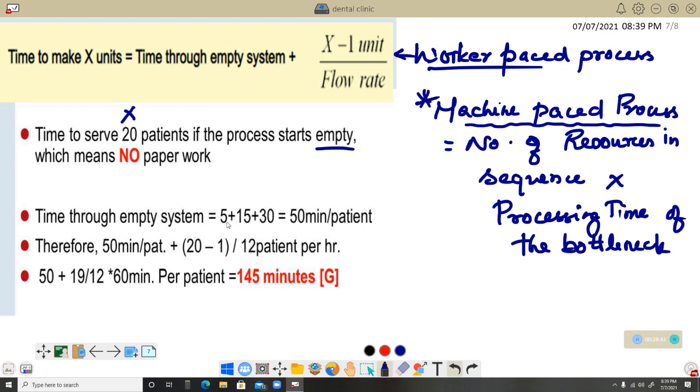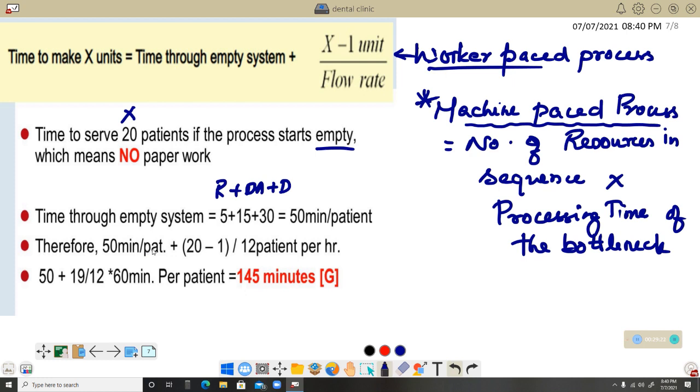For that, the processing times: receptionist, plus dental assistant, and finally the dentist. We are not considering the self-service over here because the process starts empty. So time through the empty system, 5 plus 15 plus 30 equals 50 minutes per patient.